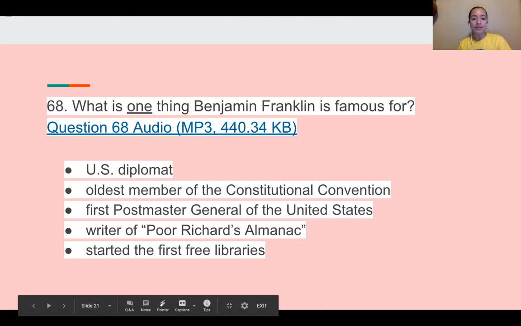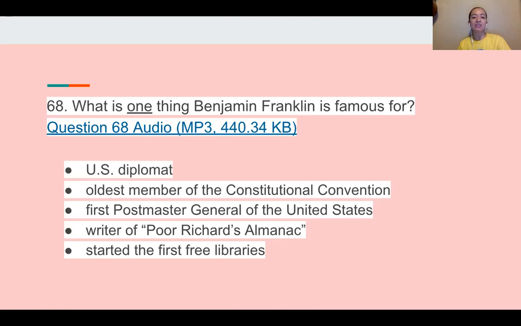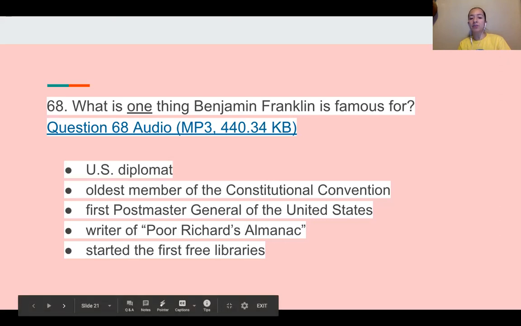For your quiz, they're going to ask you, what is one thing Benjamin Franklin is famous for? You can choose one of the answers. He was a US diplomat, the oldest member of the Constitutional Convention, the first Postmaster General of the United States, the writer of Poor Richard's Almanac, or he started the first free libraries.